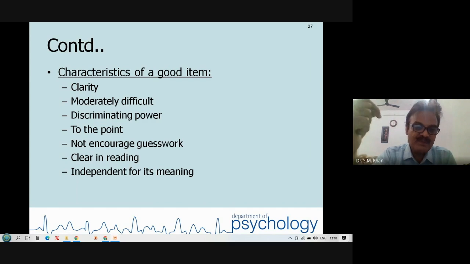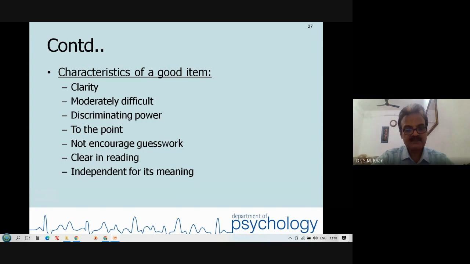When we will be discussing item analysis, friends, in online testing, now there is a paradigm shift. Item response theory, IRT. Item analysis has been replaced by IRT, item response theory.